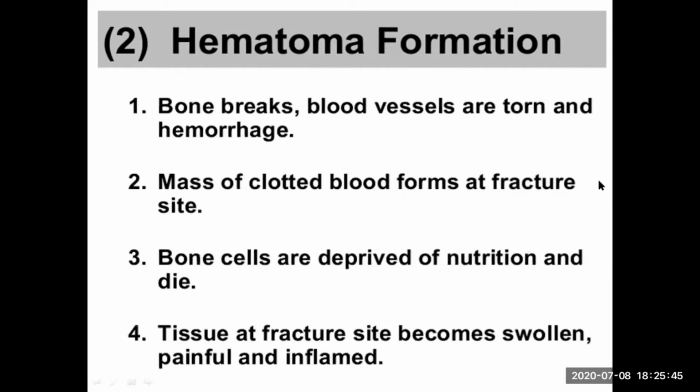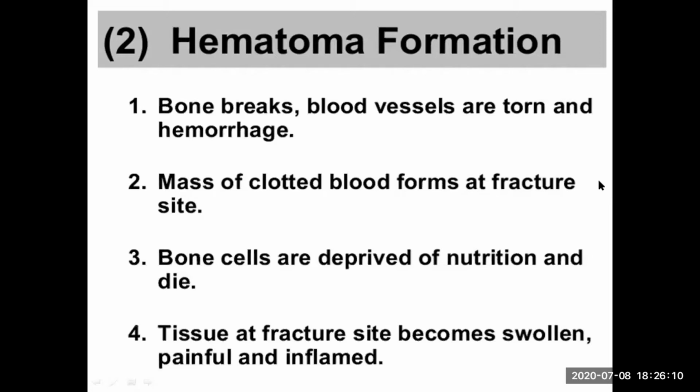There are 2 structures of the bone. The outer one is known as the compact bone, and the inner one is the spongy bone. Do you know this? Spongy bone consists of blood vessels. So whenever the bone breaks, the blood vessels present in that bone also break. They are torn out, and the hemorrhage occurs. There is a rapid loss of blood, and that rapid loss of blood is known as hemorrhage.